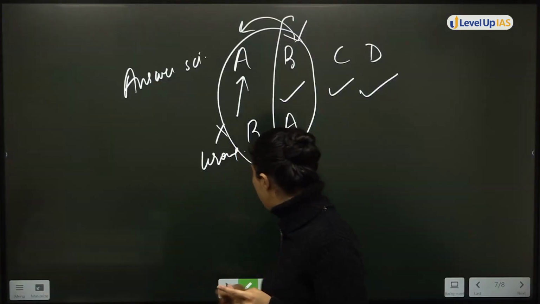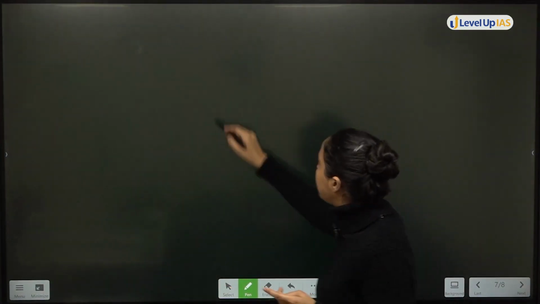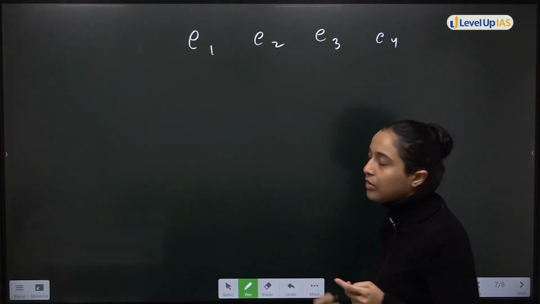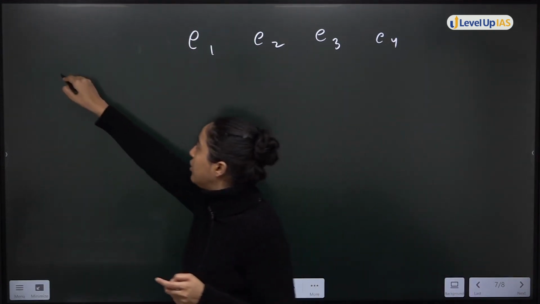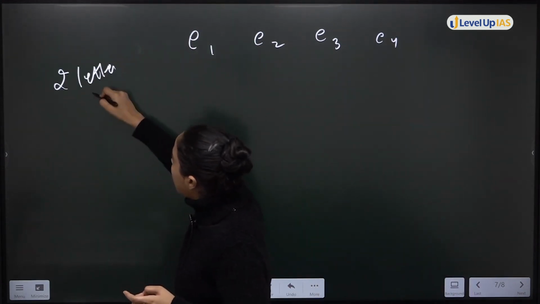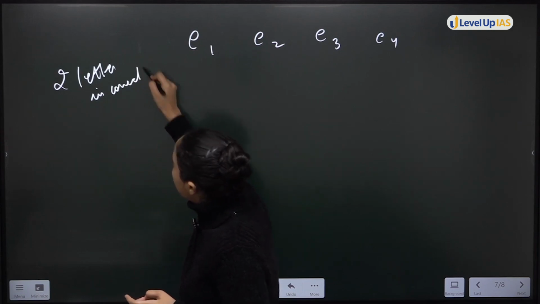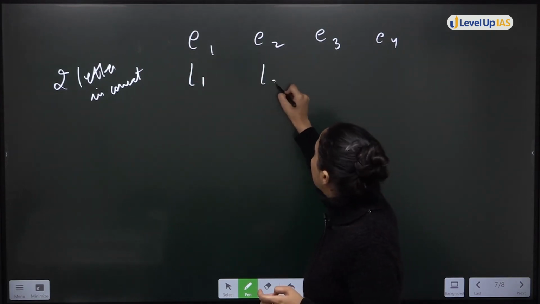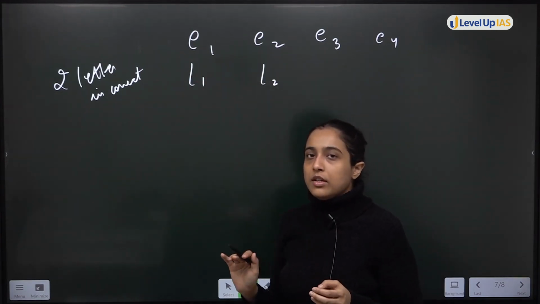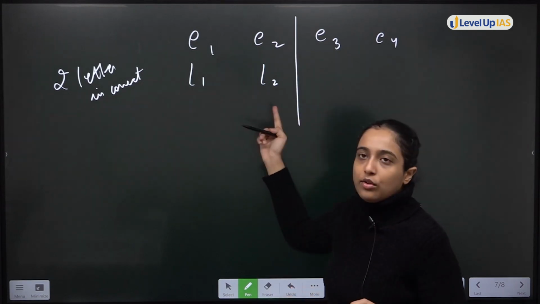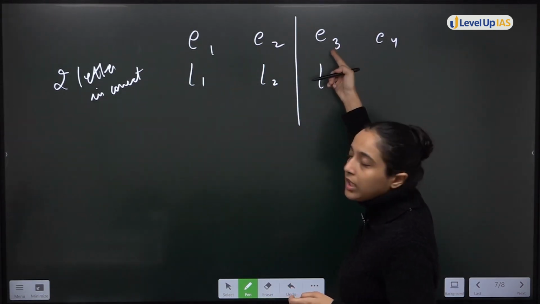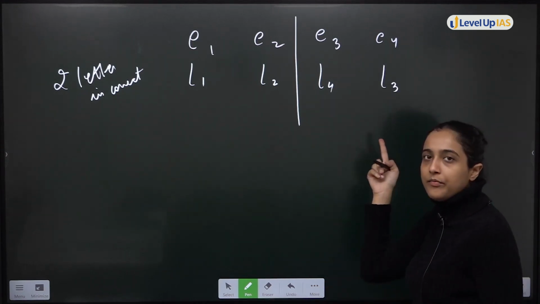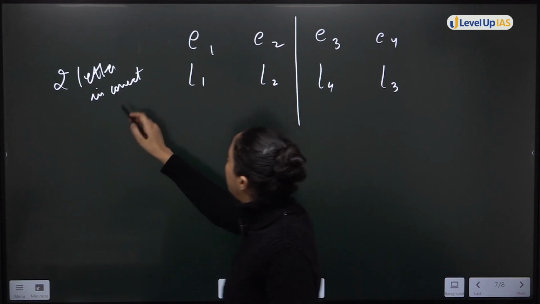So again, moving on to this, I have, let's say, envelope 1, envelope 2, envelope 3, envelope 4. Okay, 2 letters in correct. For example, letter 1 is in envelope 1, letter 2 is in envelope 2. This is correct. Now सिर्फ 2 correct होने चाहिए. So that means letter 3 को 3 तो नहीं मिल सकता. letter 3 को क्या मिलेगा? 4. and letter 4 को क्या मिलेगा? 3. This is the case when envelope 1,